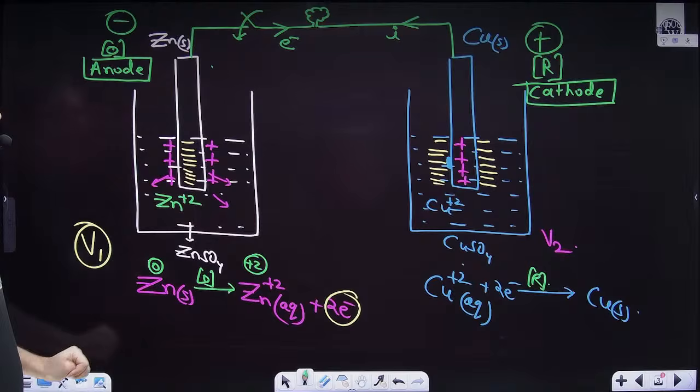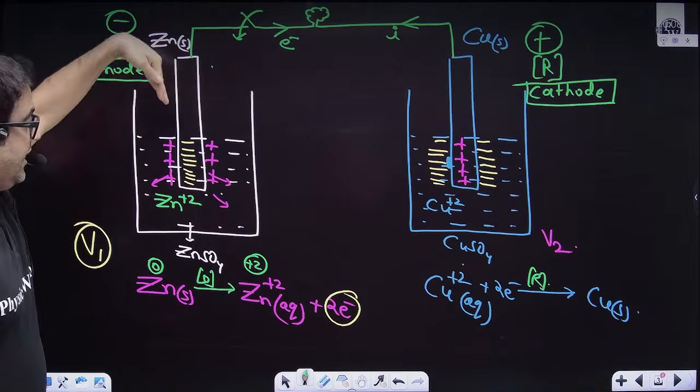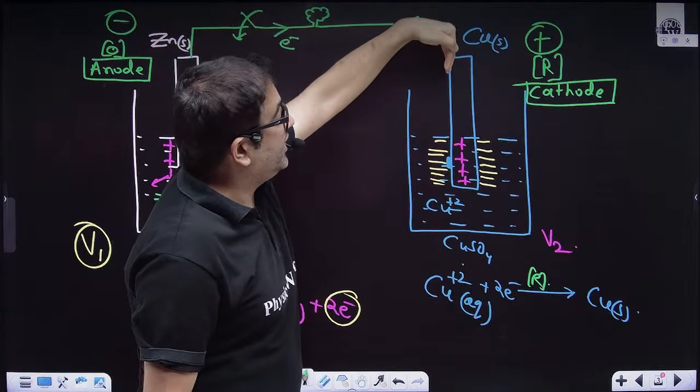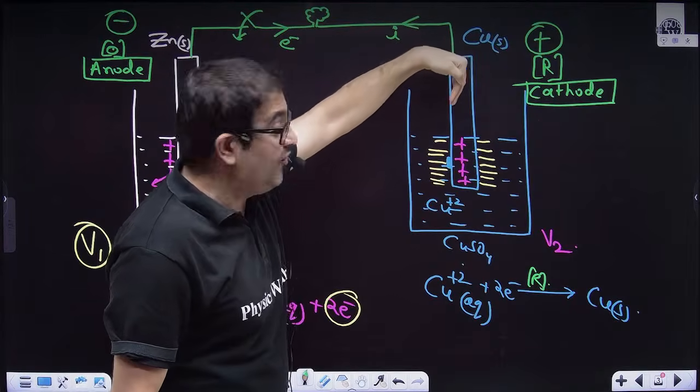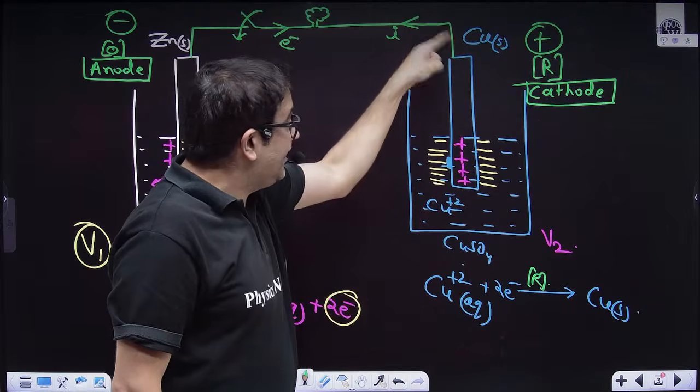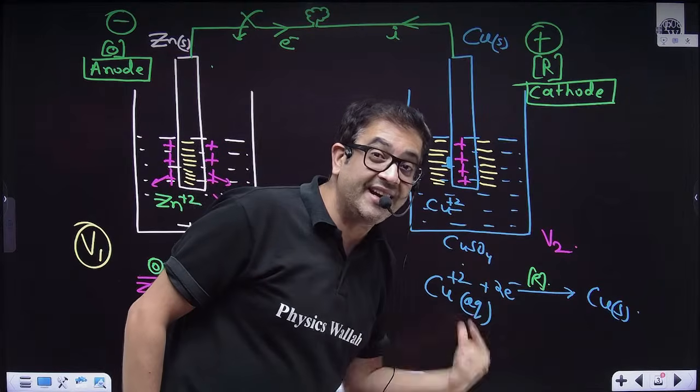Okay, sir. Electron gone, sir. Zinc came into the solution and electron gone. Okay, sir. Electron came here. The moment the electron has come over here, the copper plus 2 ion from the solution will take those electrons and will be deposited as copper solid.